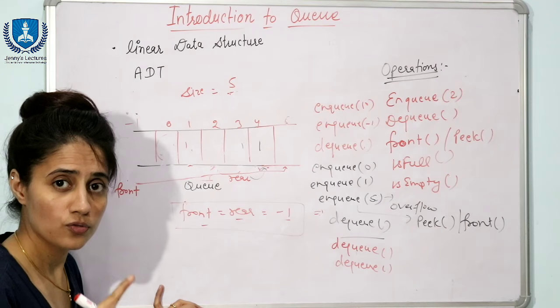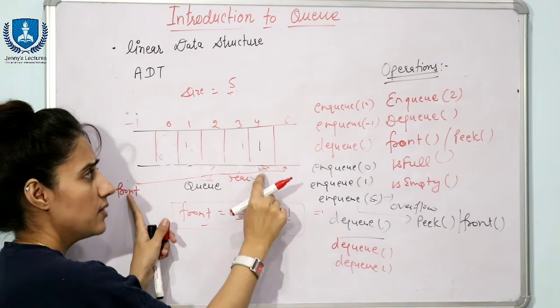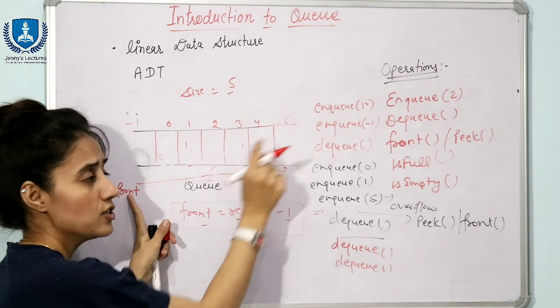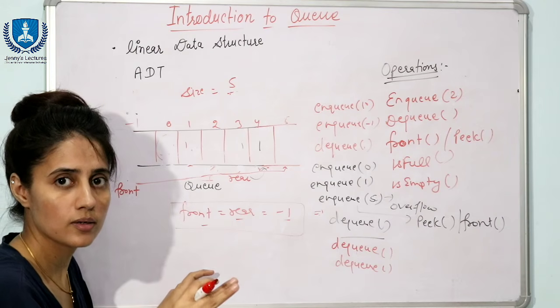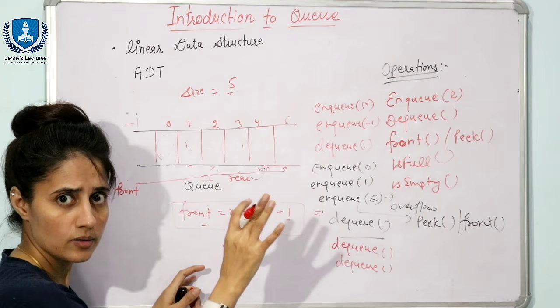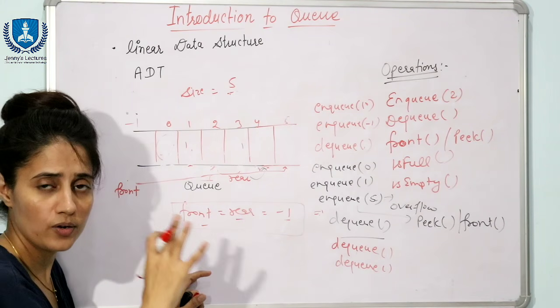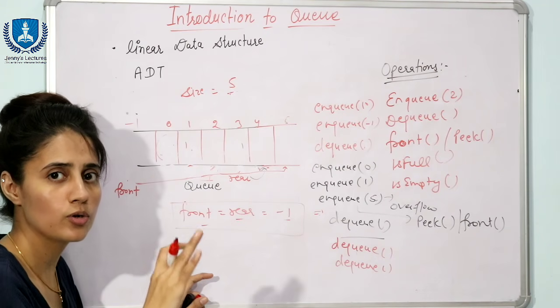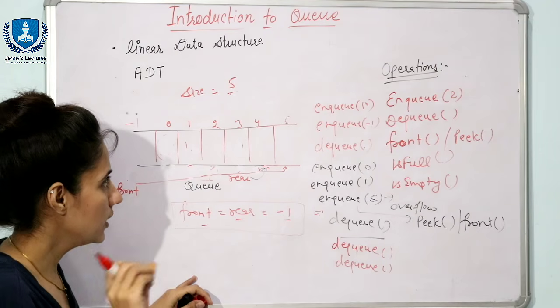So another condition of checking the empty queue is what? If front is greater than rear, because rear is still 4 and front is 5, right? In that case it means the queue is empty. Front plus plus means we have deleted an element from the queue, so it means the queue is empty. So when front becomes greater than rear, then also it is empty. We are going to see how to write these conditions in the next video.